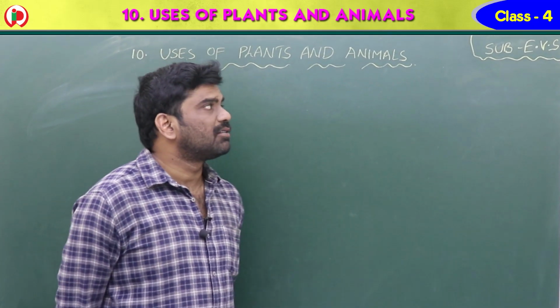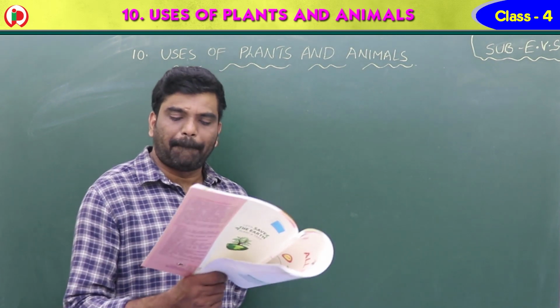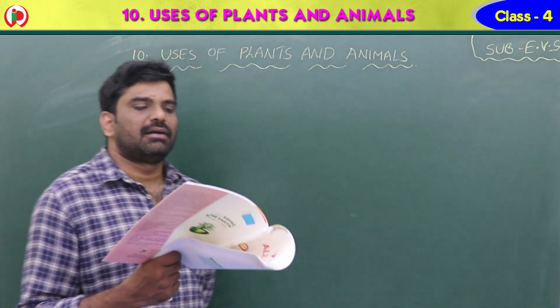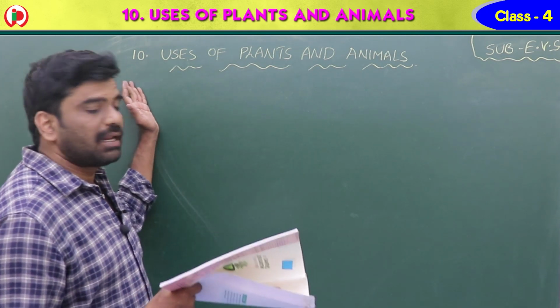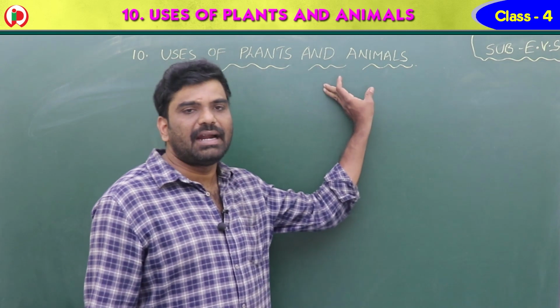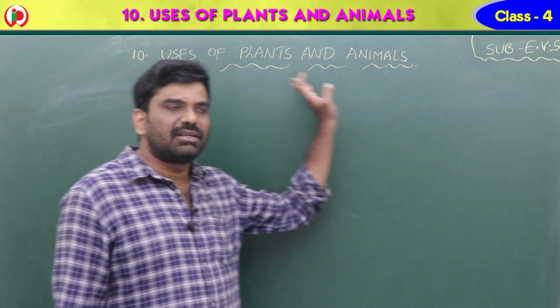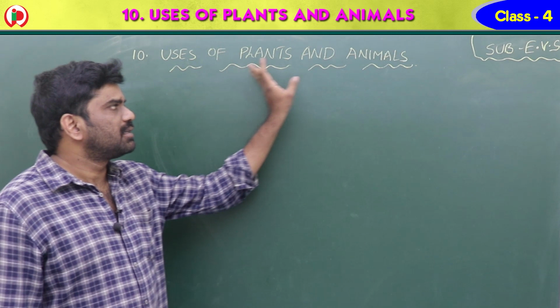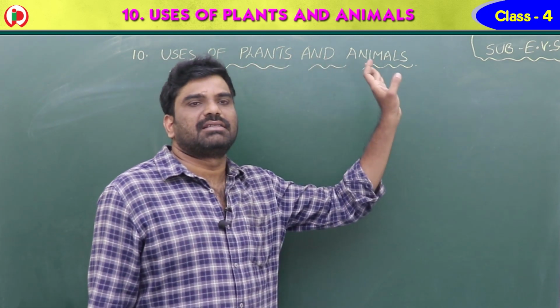Hi children, good morning. Take page number 77, the EVS part, lesson number 10, uses of plants and animals.